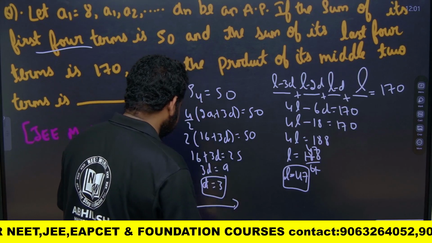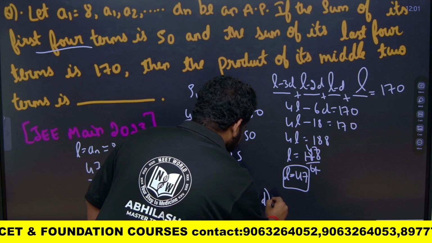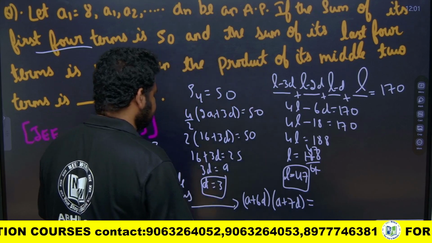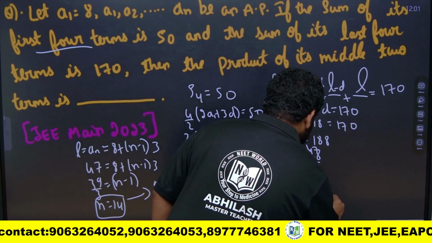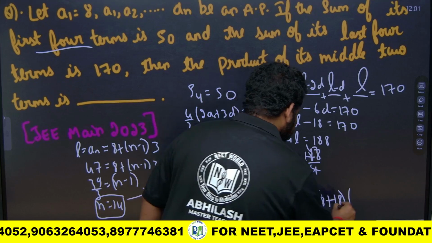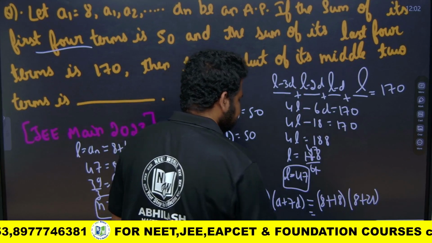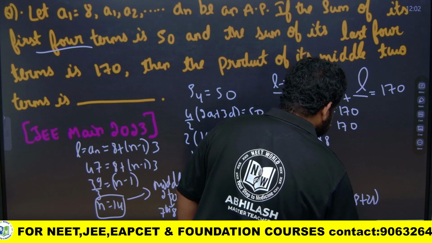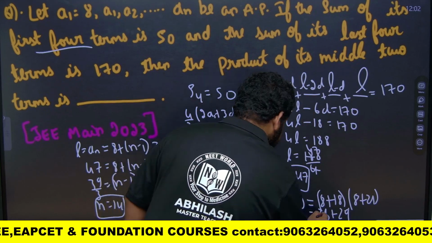The product of these middle two terms means: the 7th term is a plus 6d and the 8th term is a plus 7d. a plus 6d is 8 plus 6 into 3, which is 8 plus 18, that is 26. The 8th term is 8 plus 7 into 3, which is 8 plus 21, that is 29. This is not plus, this should be product here. So 26 into 29.